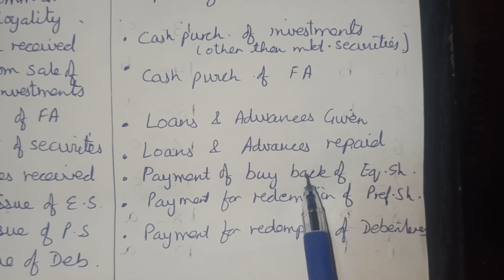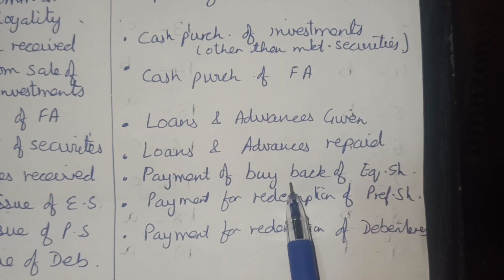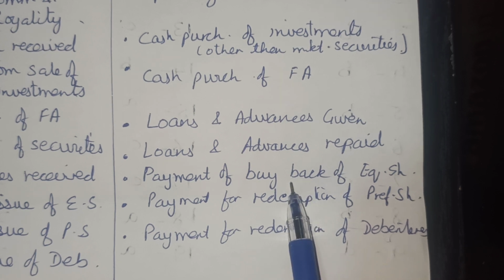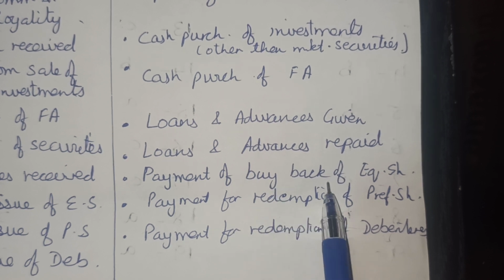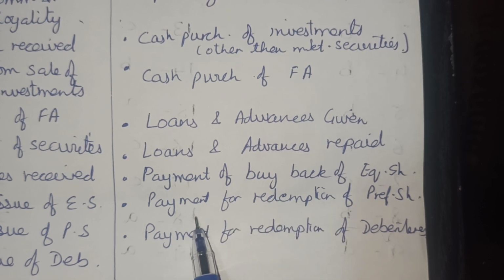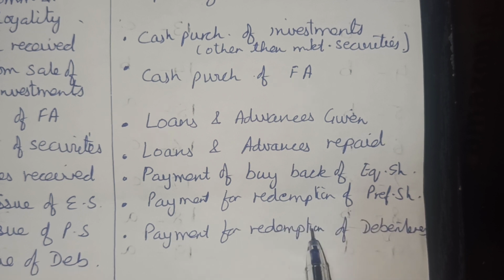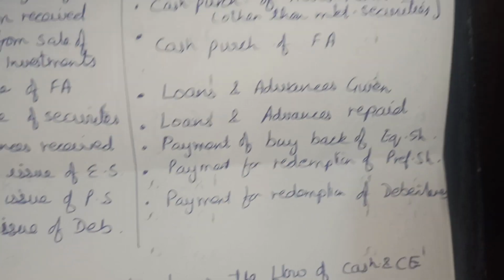You yourself are buying your shares that you have issued. That is called buyback of shares. It will be outflow of cash. Payment for redemption of preference shares, outflow. Payment of redemption of debentures, outflow. These all are outflows of cash.